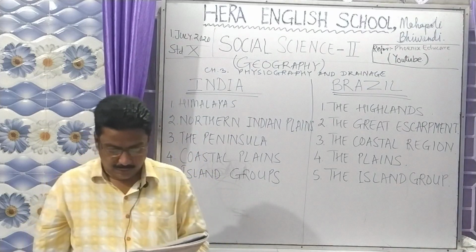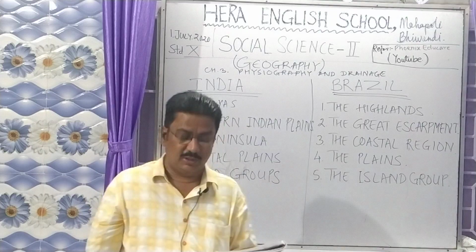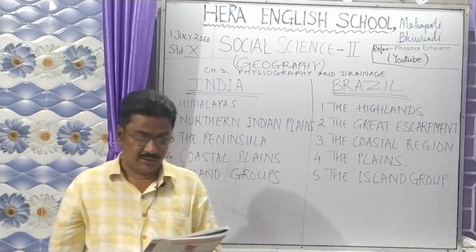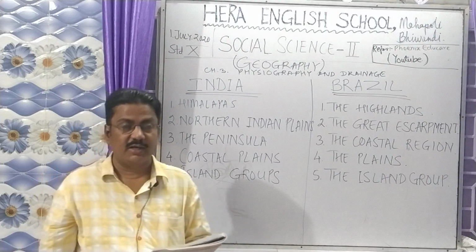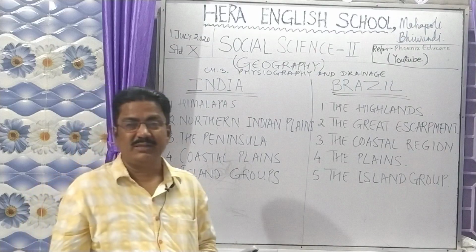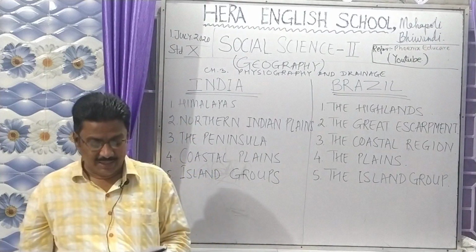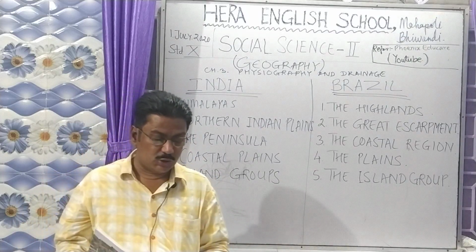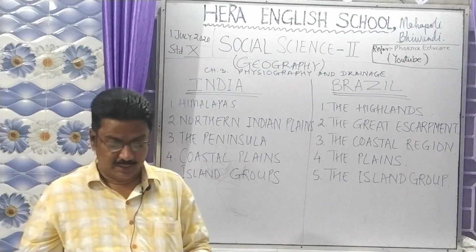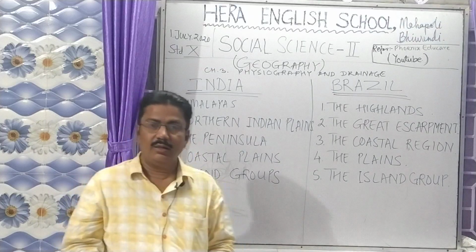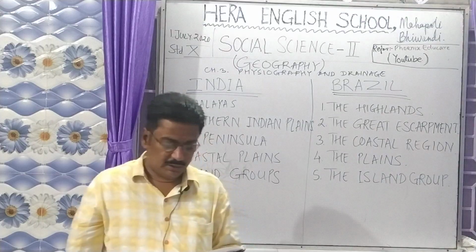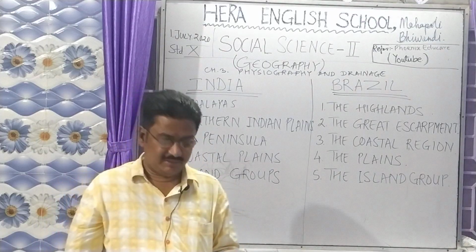The height above sea level is more than 500 meters, whereas in India the highest height is more than 8,000 meters. The highest peak in India is your K2, having the height of 8,611 meters, whereas the highest peak in Brazil is Pico de Neblina, in the northern part of Brazil.